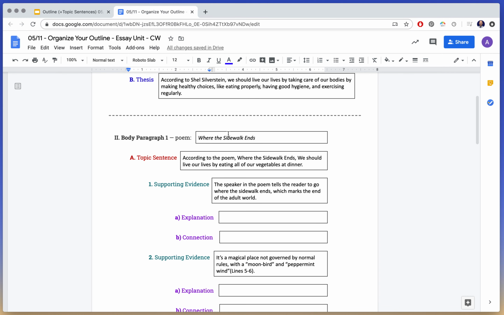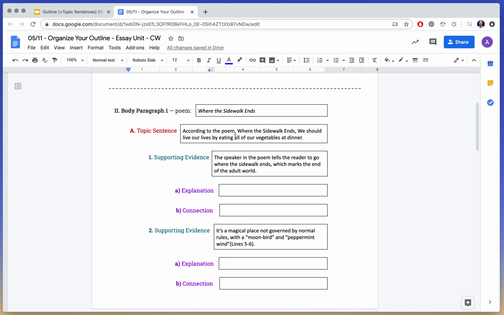Now what you need to do is go through and make your topic sentences a little bit more rigorous. According to the poem, Where the Sidewalk Ends, we should live our lives by eating all of our vegetables at dinner. To make this a better topic sentence, I should have because or so. I should have a reason why what I'm saying is important.